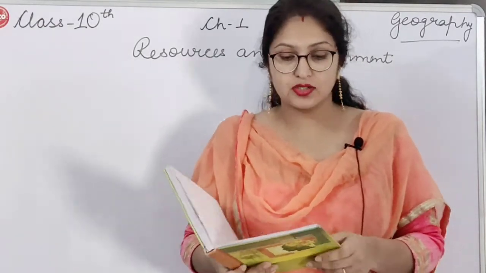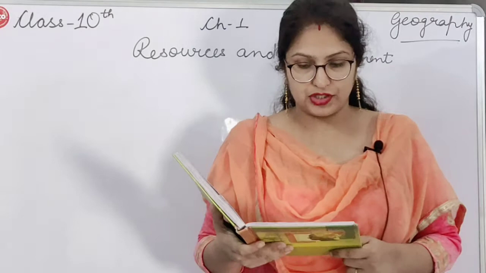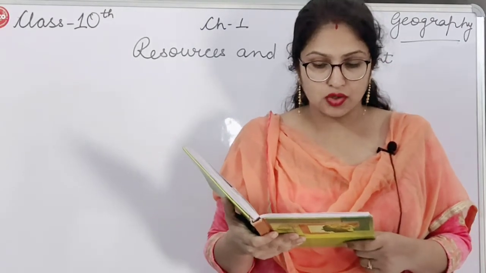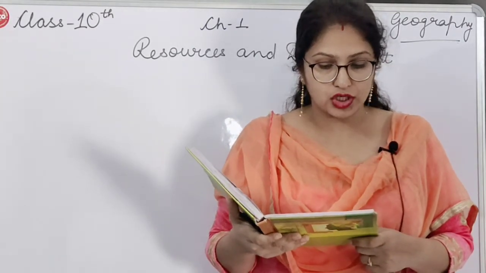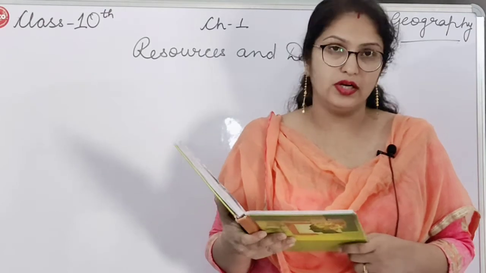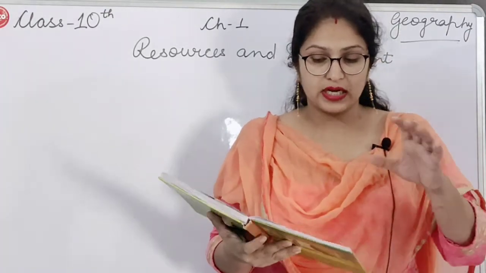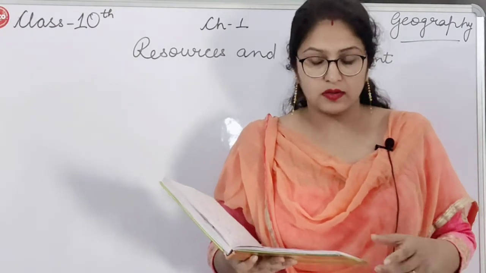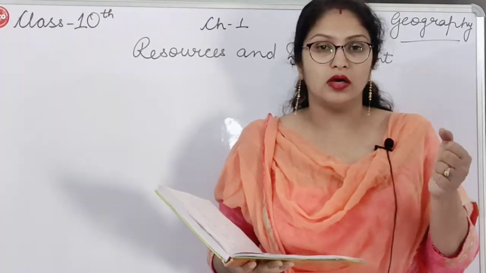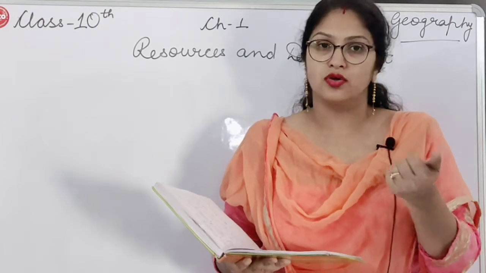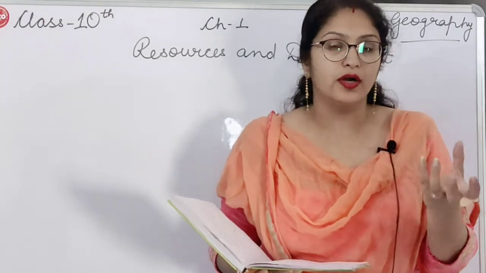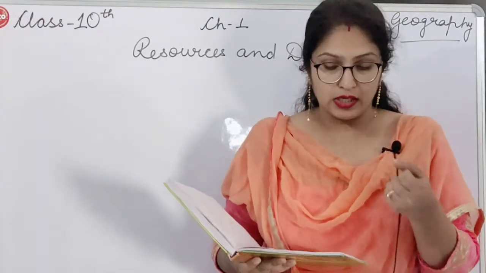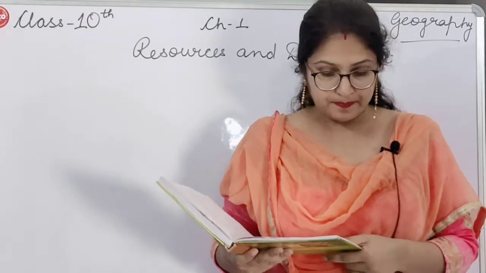Now it is soil erosion and soil conservation. The denudation of the soil cover and subsequent washing down of soil is described as soil erosion. Means when the soil cover gets removed and washed down, there is erosion in soil. The soil gets eroded, or you can say degraded also. So this is known as soil erosion.